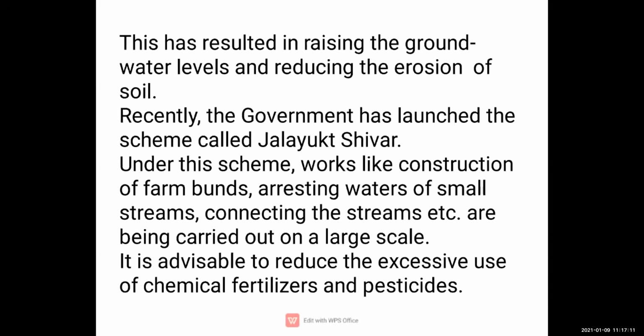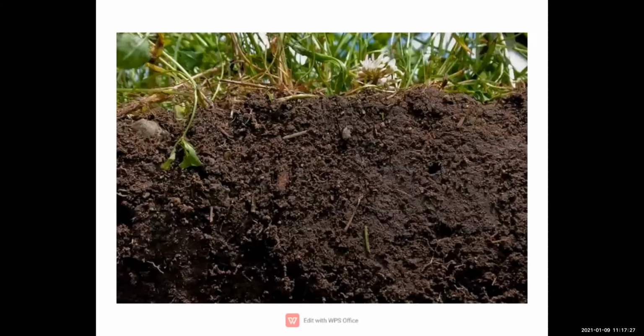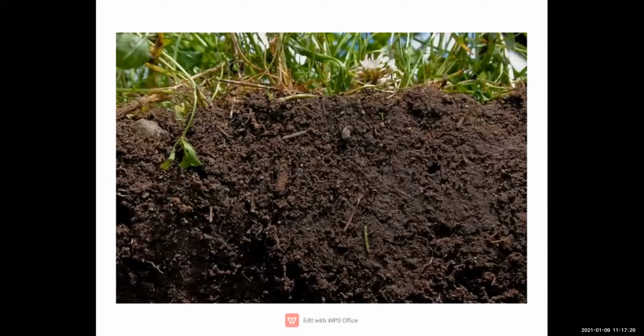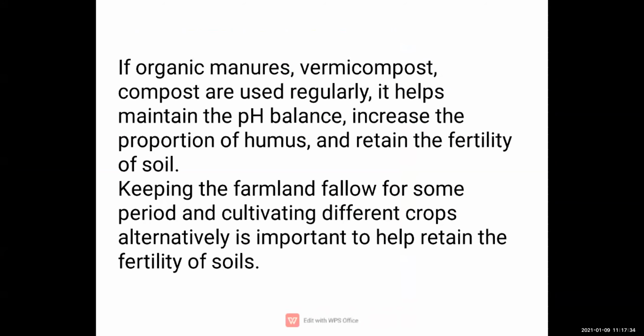It is advisable to reduce the excessive use of chemical fertilizers and pesticides. So they are advising the farmers that they should reduce the excess use of chemical fertilizers and pesticides. Now you can see over here how we can conserve the soil. If organic manures, vermicompost are used regularly. Now, vermicompost is what, beta?